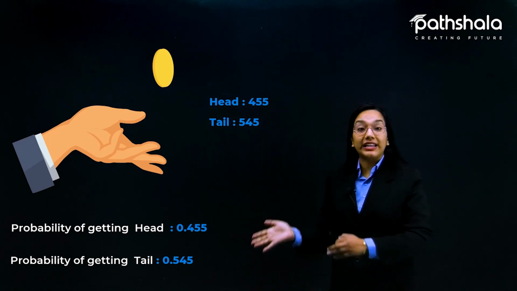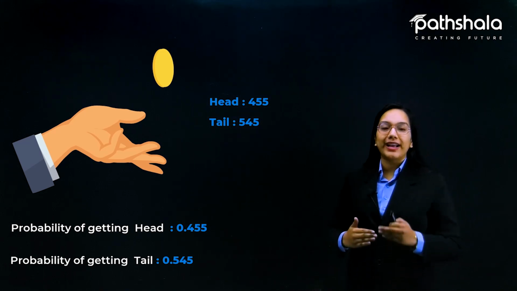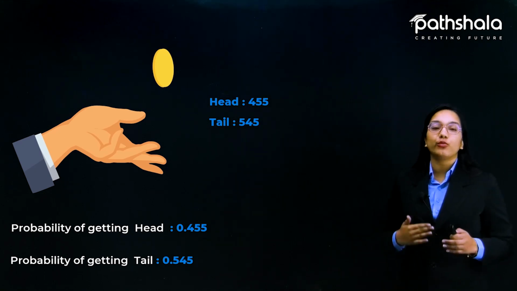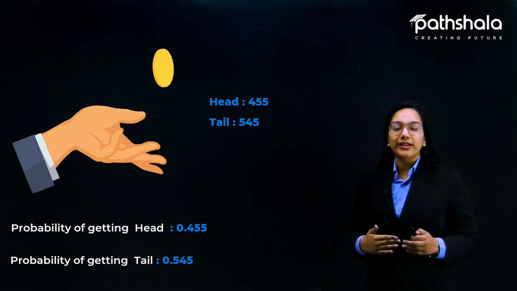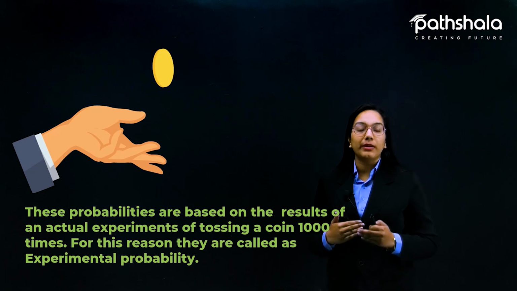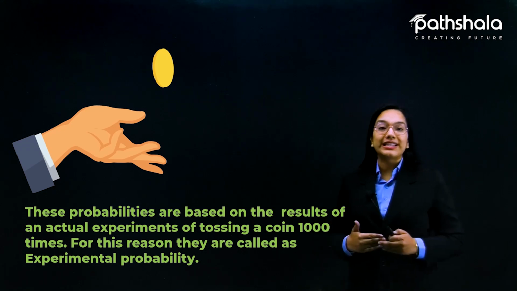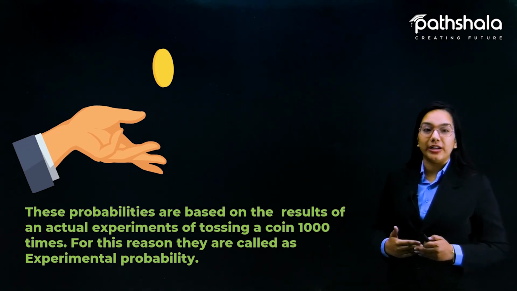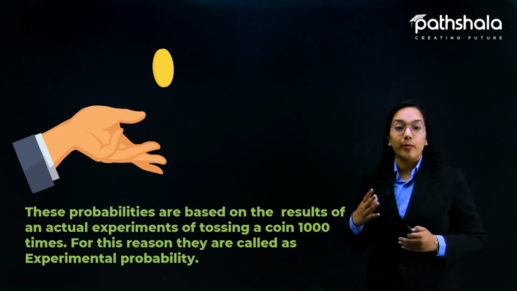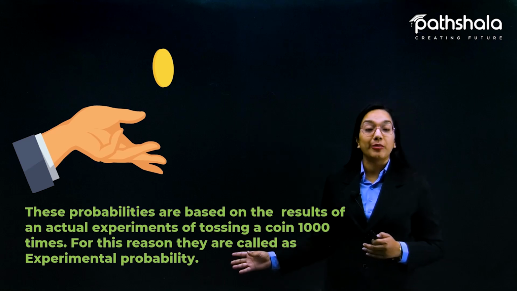Now suppose I increase the number of tosses of the coin. Then the probabilities of getting a head or a tail would move closer and closer to 0.5. What can we say about this? These probabilities are based on the results of the actual experiment of tossing a coin 1000 times, and for this reason they are called experimental probability. The probability of getting a head or a tail that we found is based on an actual experiment, and that's why it is called experimental probability.